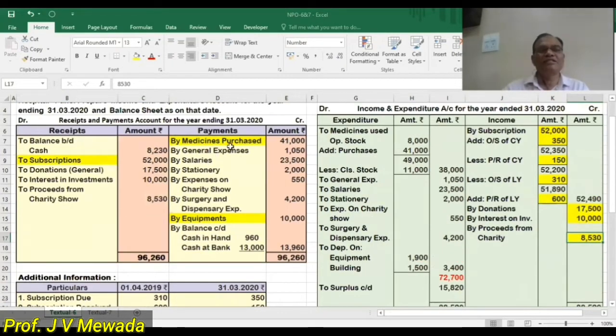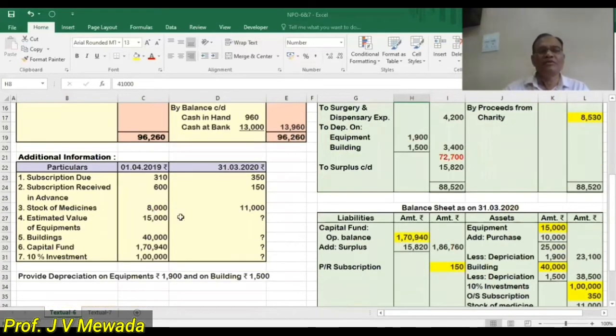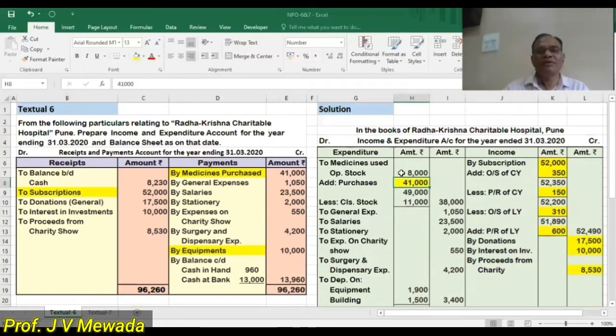Now we are told medicines purchase. So for medicines purchase, we have to write the formula. So on the expense side we will write medicines used. That is the formula: opening stock plus purchase minus closing stock of medicines. So whatever is 41,000, I will write 41,000 over here as medicines purchase, and I will complete the other 2 effects also. Stock of medicine opening is 8,000. So I am writing opening stock of medicine, 8,000.